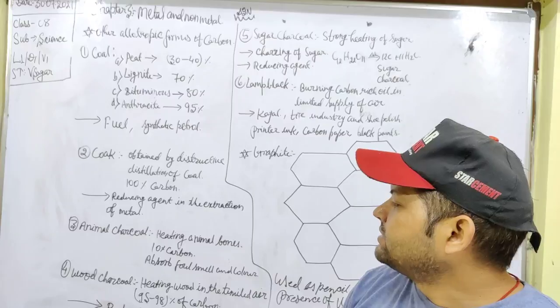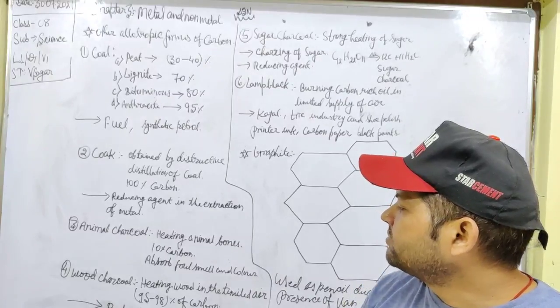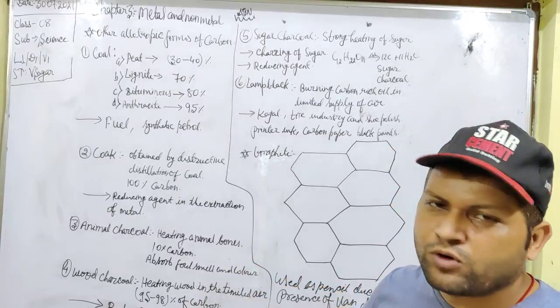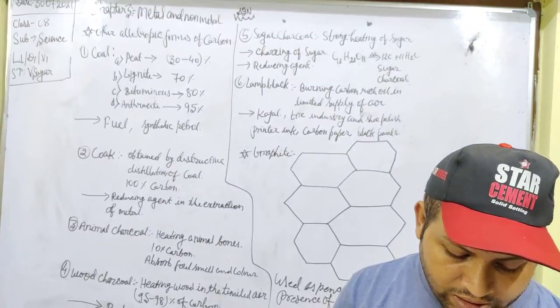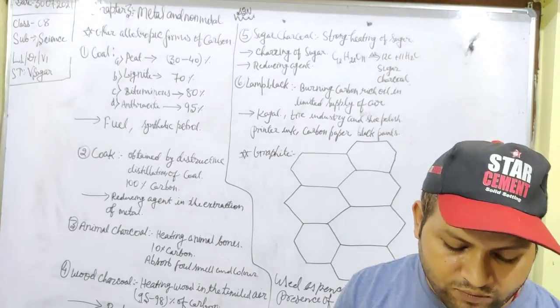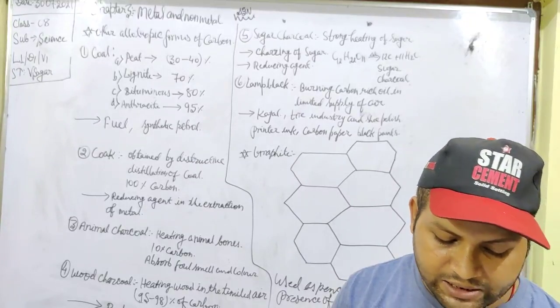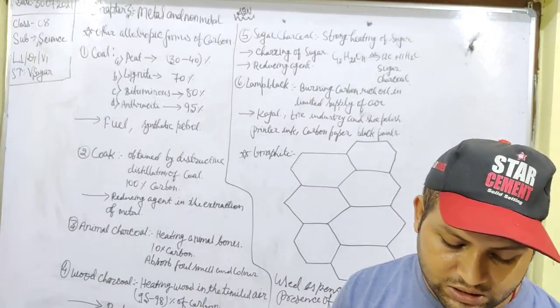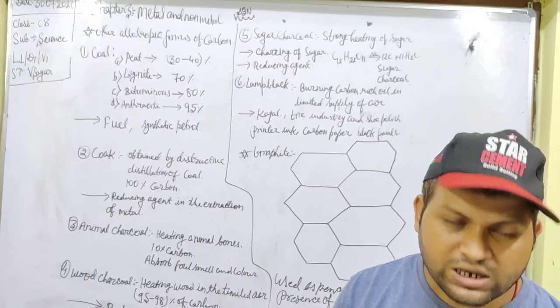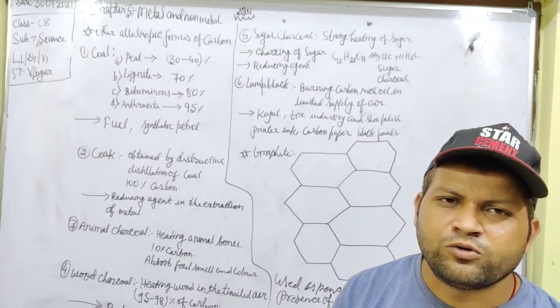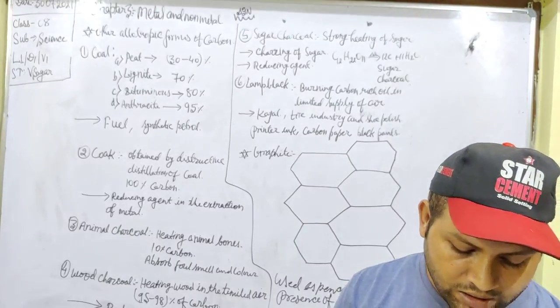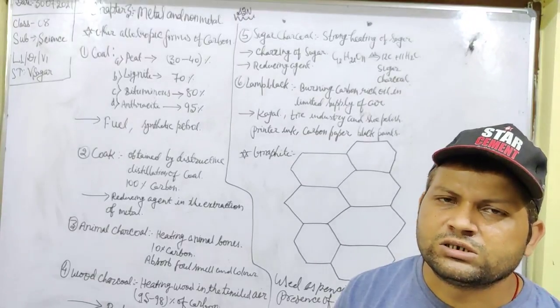Now animal charcoal. It is obtained from heating animal bones in a limited supply of air. It has only 10% of carbon and the rest is calcium phosphate. It is used to absorb smells and colored matter from solutions.